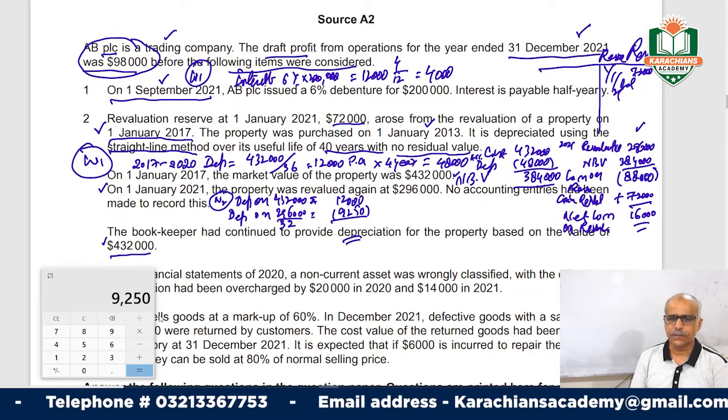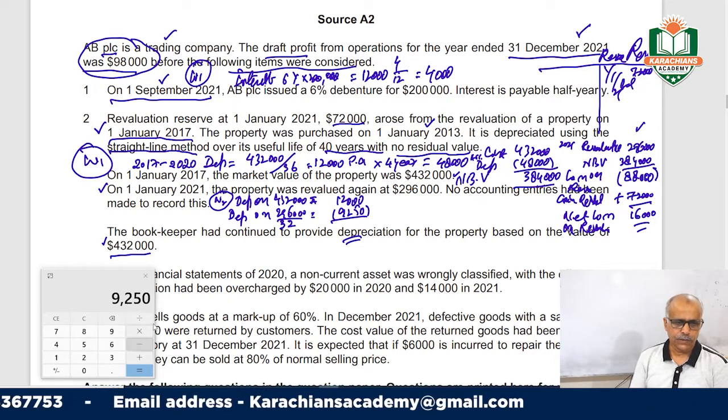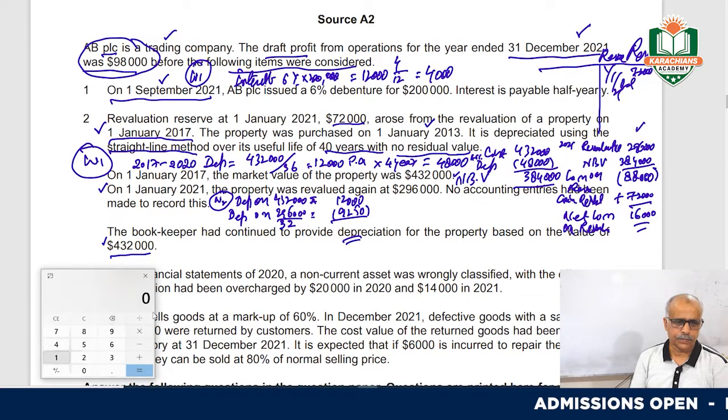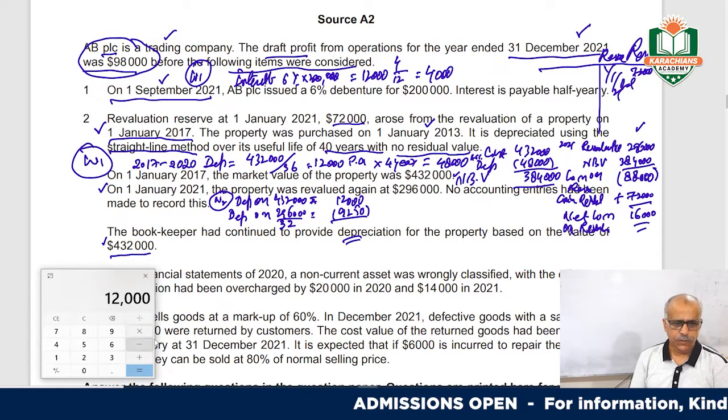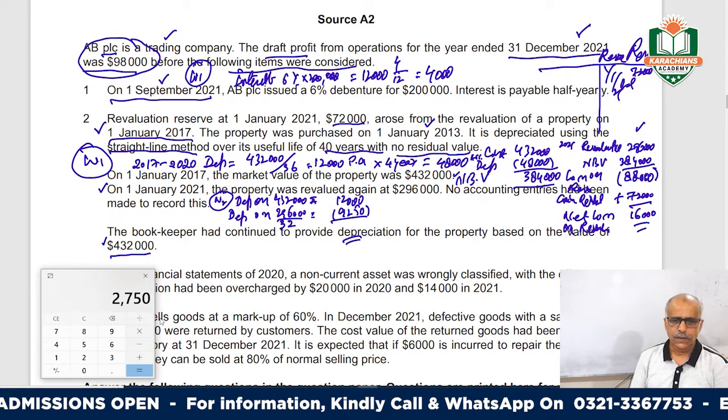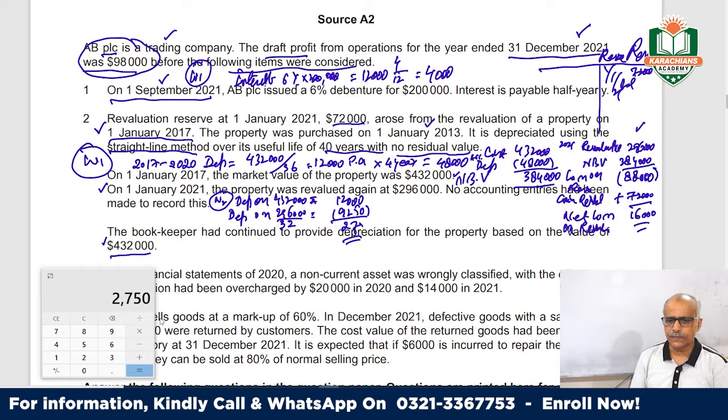This is extra depreciation charged: 12,000 minus 9,250 is 2,750.